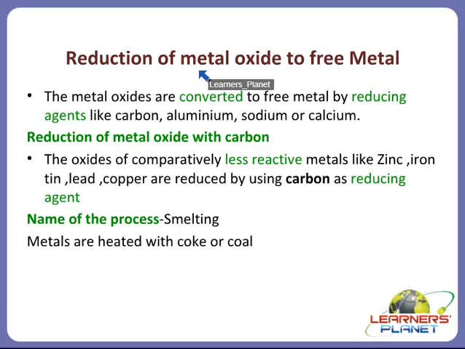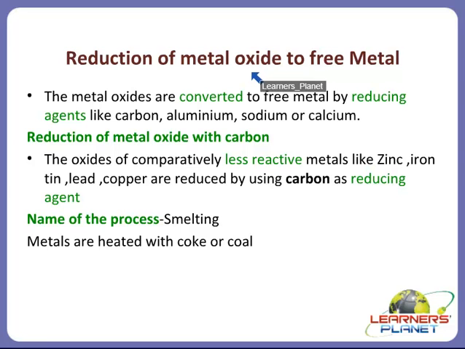We have metal oxides in our hand, like zinc oxide, lead oxide, copper oxide. So all the oxides we have got in our hand. Now what is our purpose? After calcination we got aluminium oxide. What was our purpose? We want metal from this metal oxide. So how can it be done? It can be done by reducing this metal oxide.